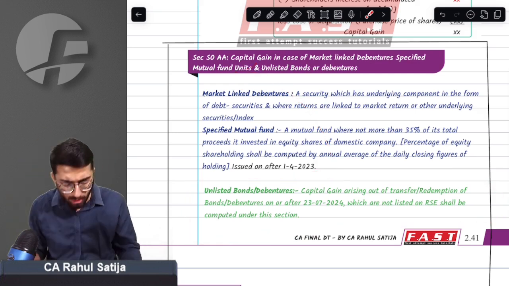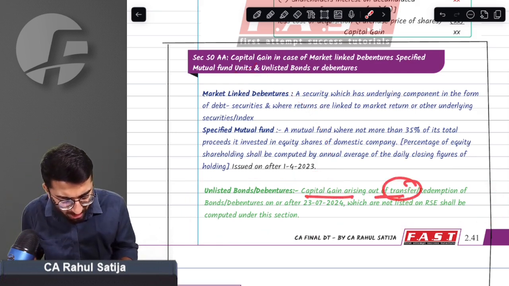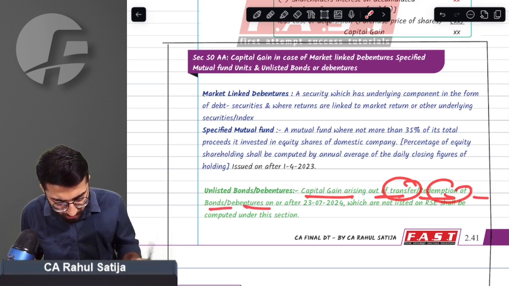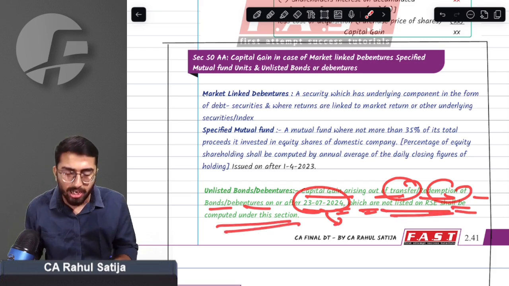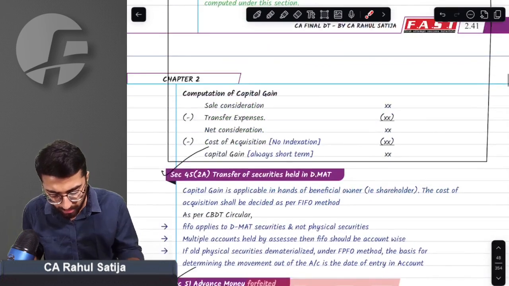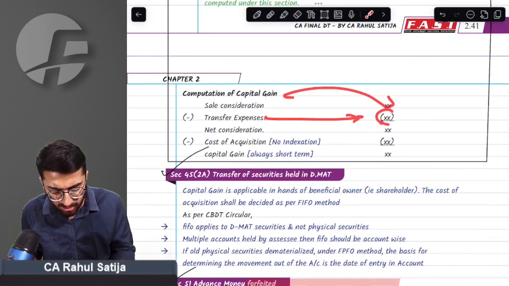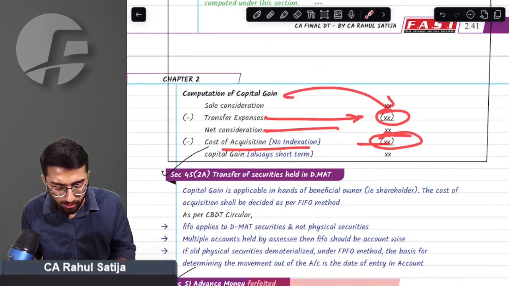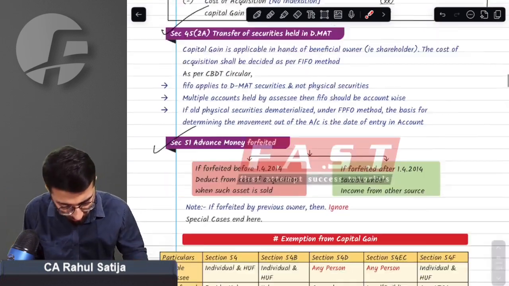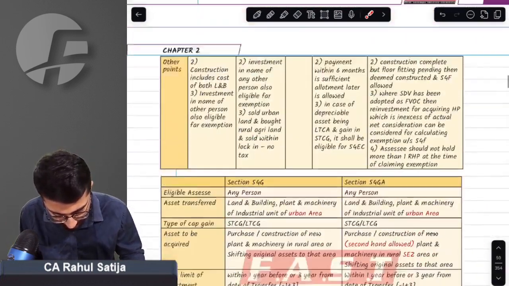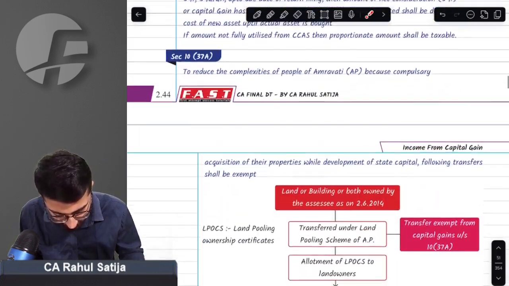What she says is, any capital gain arising from transfer or redemption of bonds or debentures on or after 23rd July 2024, which are not listed on a recognized stock exchange, shall be computed under this section. How will it be computed? Sales consideration minus transfer expenses minus cost of acquisition without any indexation, always short term capital gain. Do you get this point or not? Yes, sir, we did get this point.